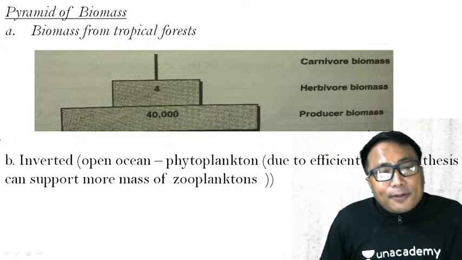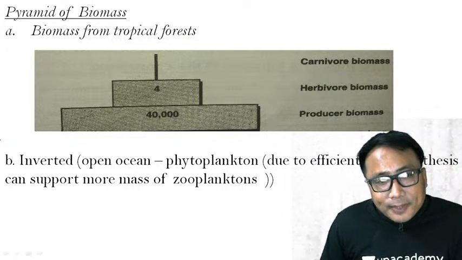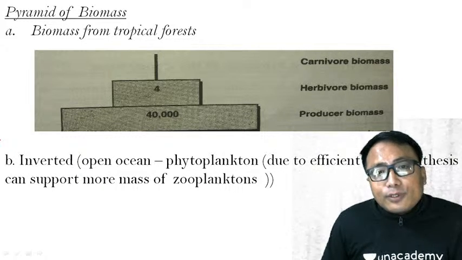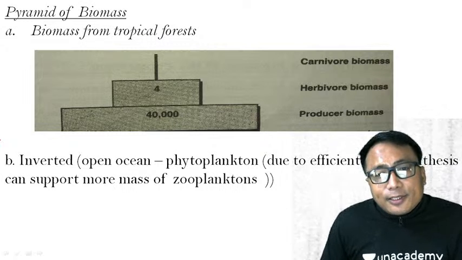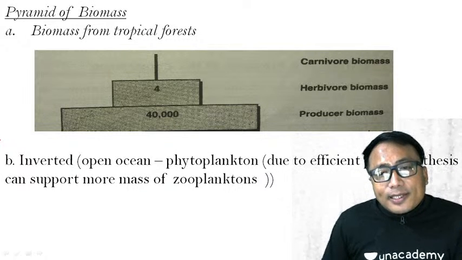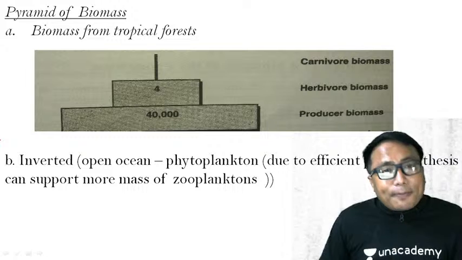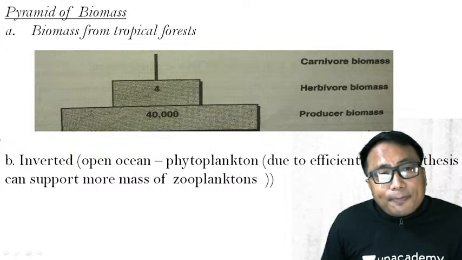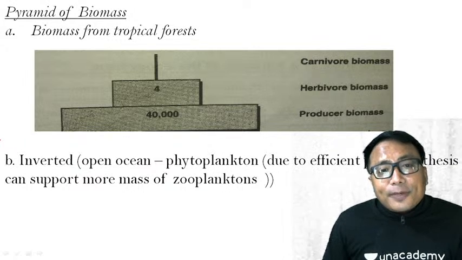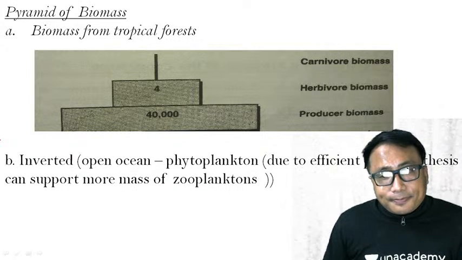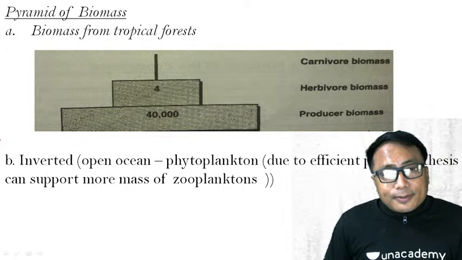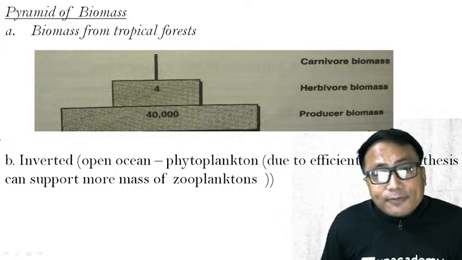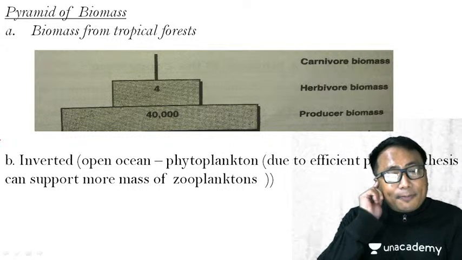Now, under this pyramid of biomass, you tell me, the purpose of introduction of this pyramid of biomass is in order to know the size of the organism, or you can say the biomass in different trophic levels. Therefore, if you see the pyramid of biomass in the tropical forest, it will look like this. The producers in this tropical forest biomass, you have this upright type of pyramid.